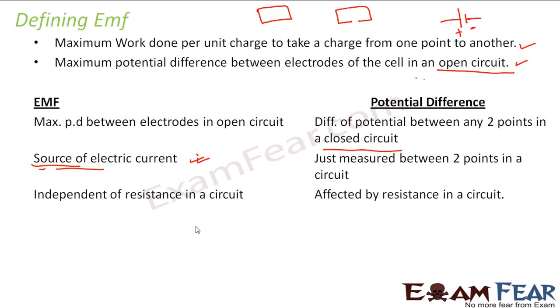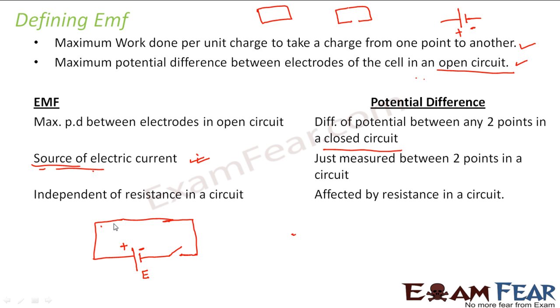What do I mean by that? For example, let me draw a simple circuit. Let us suppose we have a cell here. Right now, the circuit is open. So this is an open circuit, and the difference between the potential of these 2 electrodes is nothing but EMF. The circuit is open, so there will be no current flow in this circuit.